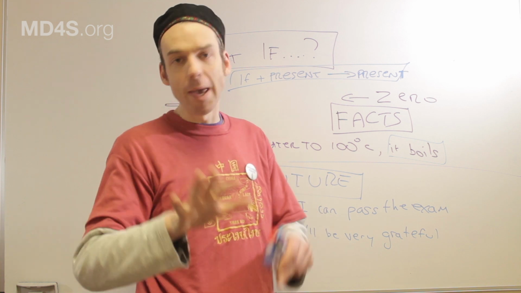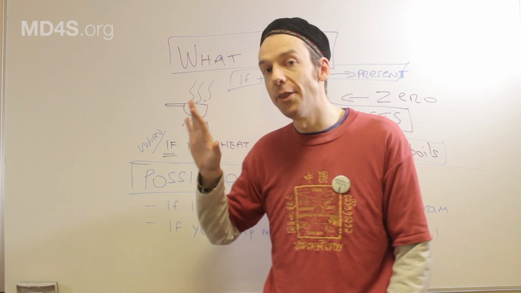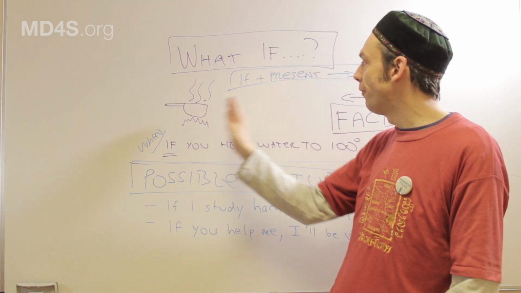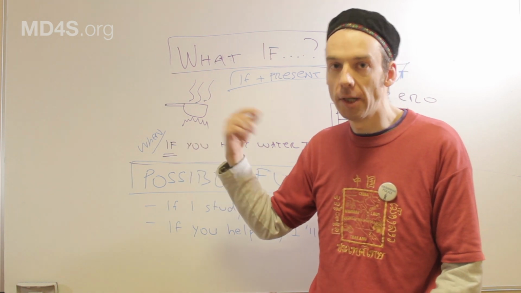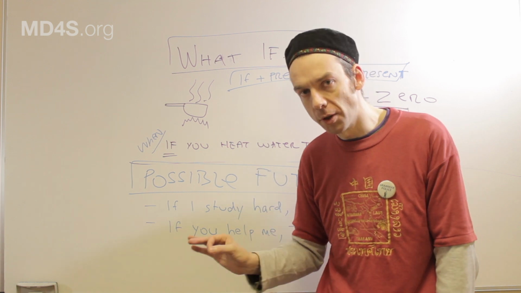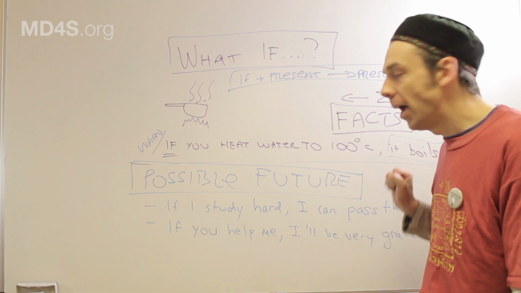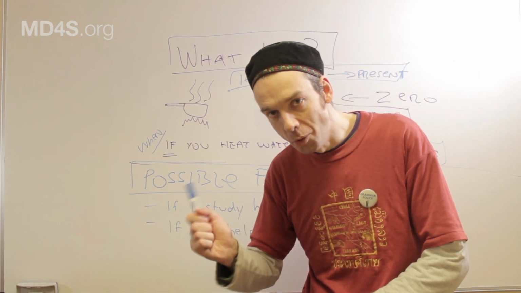So that is a basic overview of the differences between the zero conditional and the first conditional. One is talking about facts. If you heat water, it boils. If you freeze water, it turns to ice. And the other is talking about possible futures in the real world. If I study hard, I can pass the exam. And if you study these videos hard, you will learn.